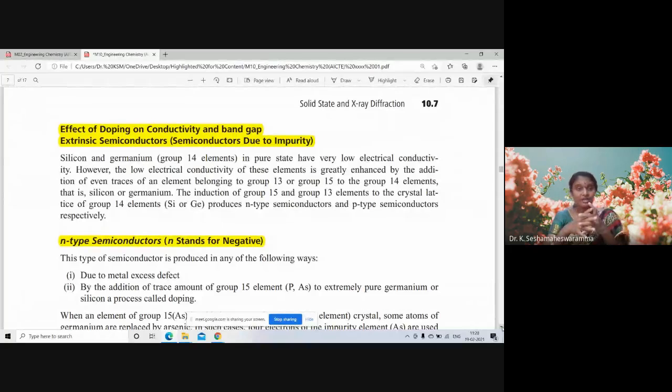Silicon and germanium, which are also group 14 elements, in pure state have very low electrical conductivity. This low electrical conductivity of these elements is greatly enhanced by addition of even traces of an element belonging to group 13 or group 15. Group 13 is the boron family. Group 15 is the